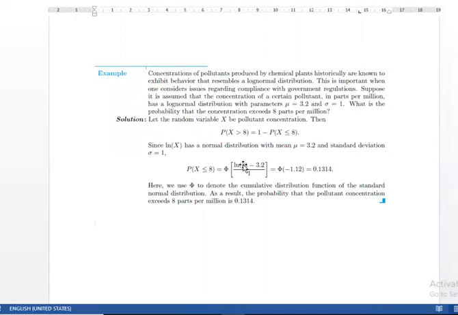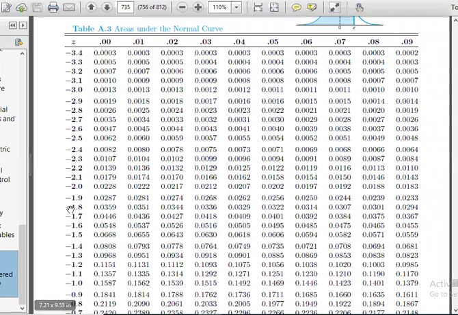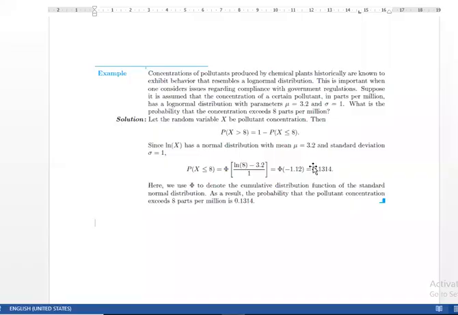So the natural log of 8 minus 3.2 over 1, which gives a value of 1.12. It can be obtained through the table, that is the value for 1.12, in table A3, and this is the value 0.1314. We put this value in this formula to calculate the greater probability.